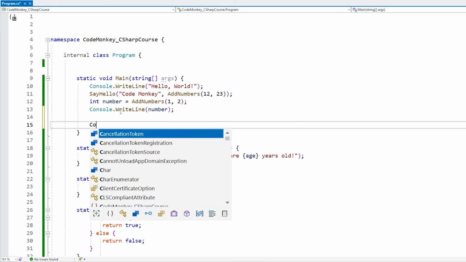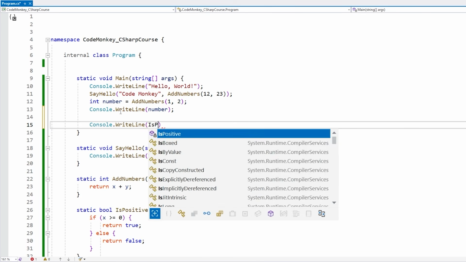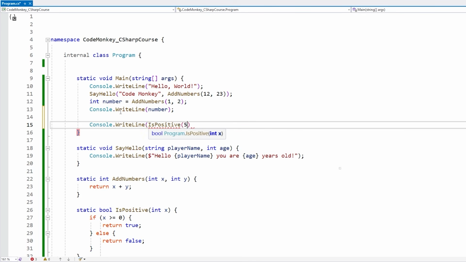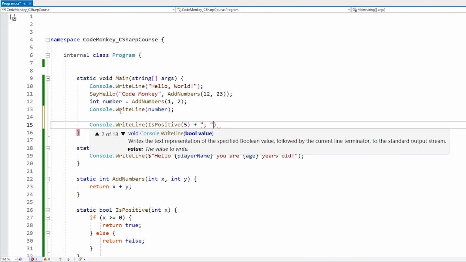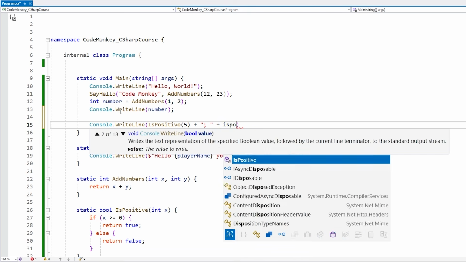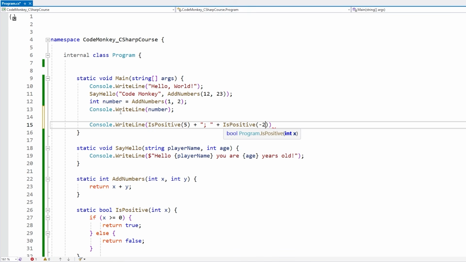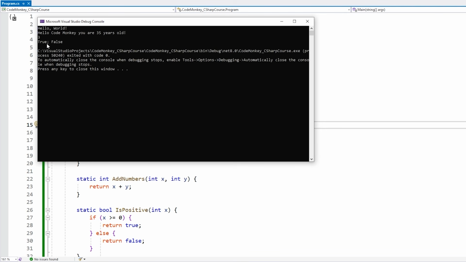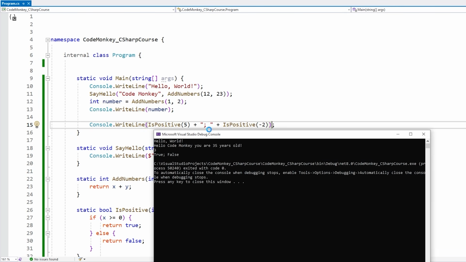So now up here, let's do a console.writeLine. And let's pass in is positive. Let's say the number 5. Then let's add a semicolon, just to separate it. And let's say is positive, and let's say -2. Okay, let's see what this does. And yep, it says true and false. So yep, that is correct. 5 is indeed positive. -2 is indeed not positive.